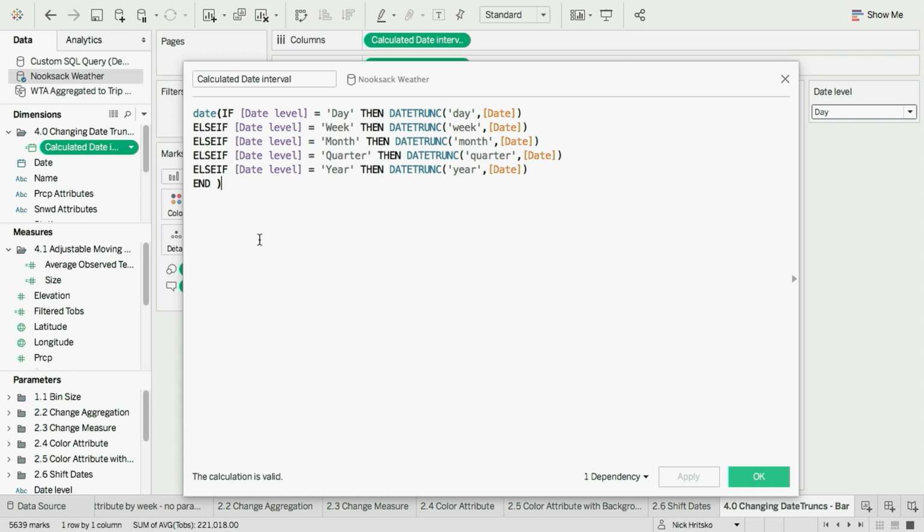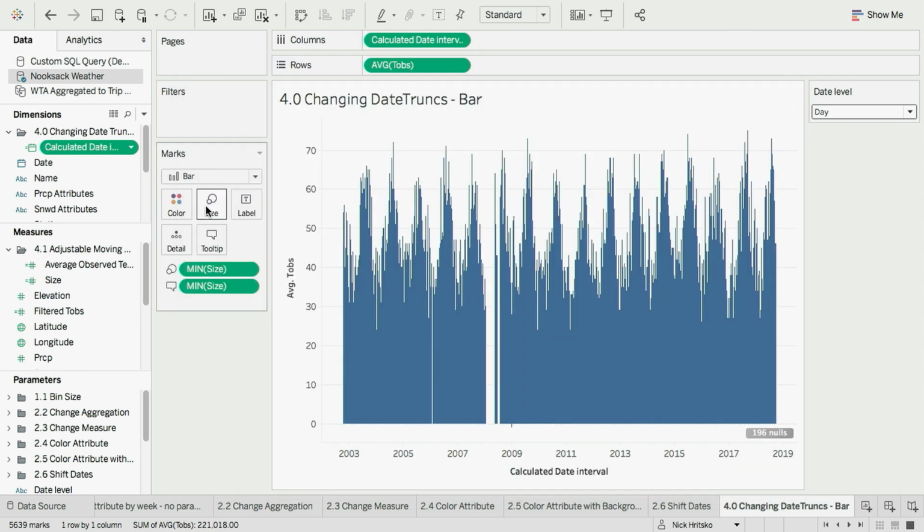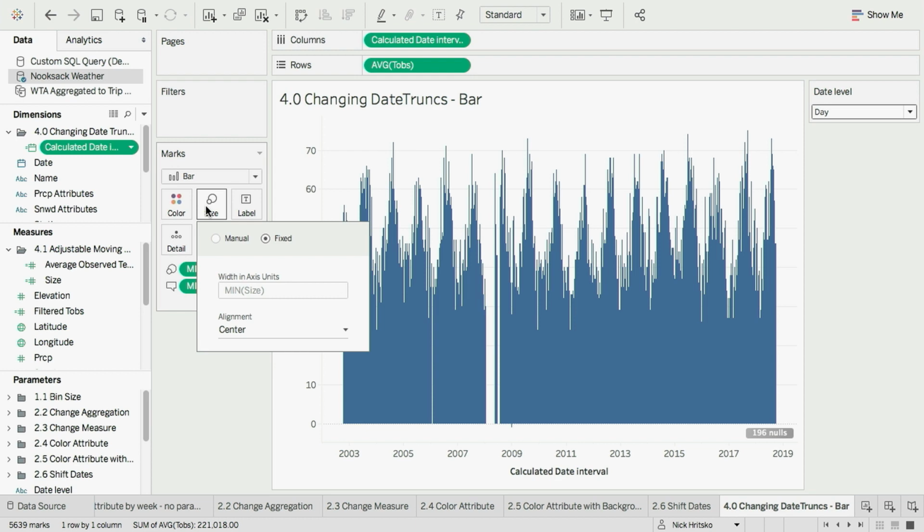So for each value of the parameter, we're going to grab a different date truncation and return that and plot that in the view. Now, we're also combining this with a feature we launched a few releases ago, which is for continuous axes and bar marks, we can actually now specify how wide should each of these bars be. And so we're taking advantage of that.